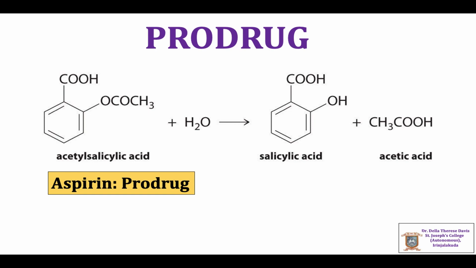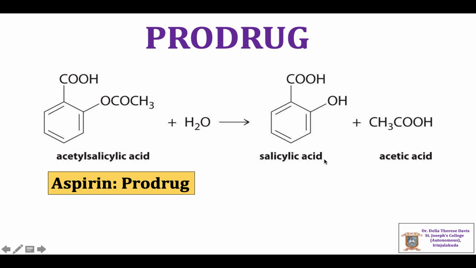And aspirin is converted to salicylic acid after absorption from the gastrointestinal tract. So the actual pain relieving action is for salicylic acid.